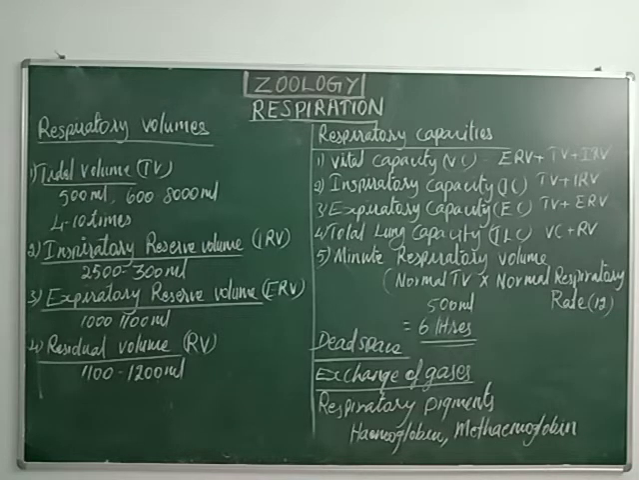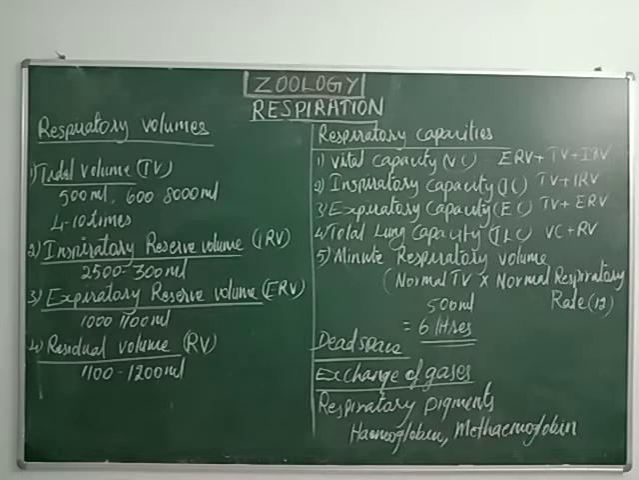In short, we can say IRV. The normal IRV is 2500 ml to 3000 ml. Understood? Inspiratory reserve volume means that during a forceful inspiration, some additional amount of air enters the lungs. This additional volume of air is called inspiratory reserve volume.